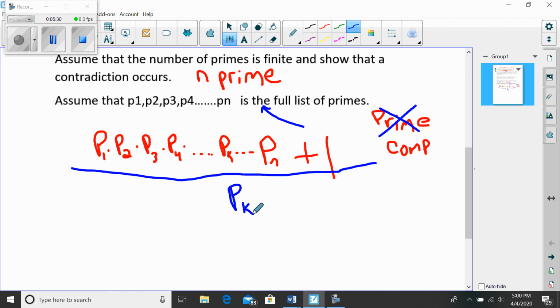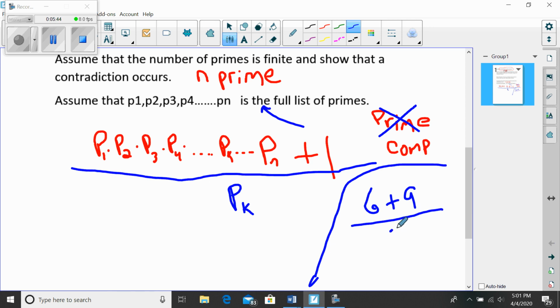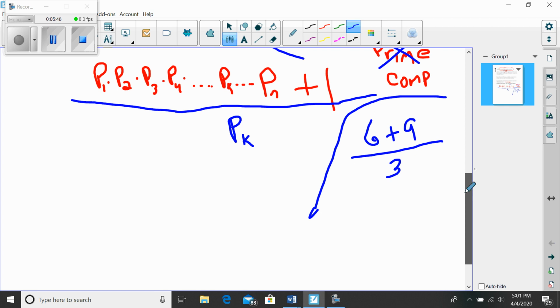And then here's where I run into a problem. Let me come over to the side and talk about how we divide in this situation. If I were doing 6 plus 9 and I wanted to divide that by 3, you would say that's just 15 divided by 3, that's just 5.